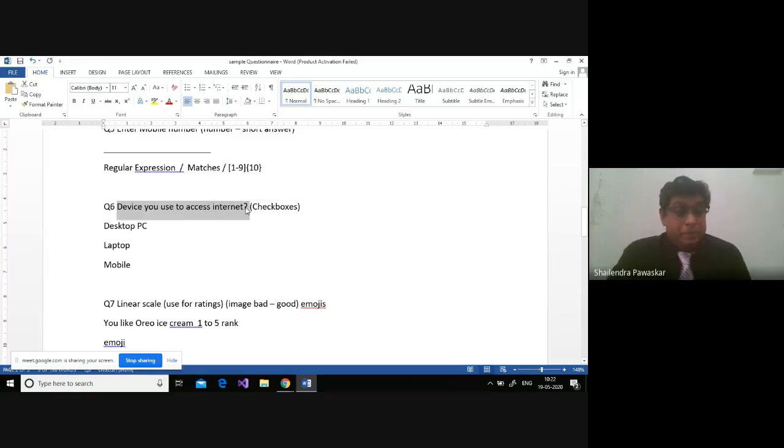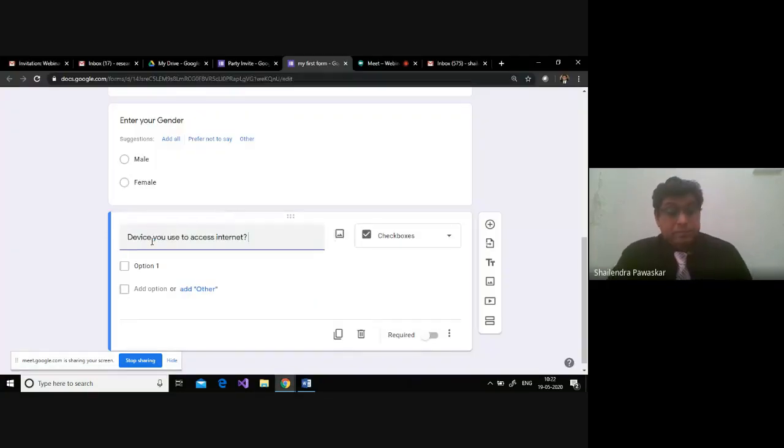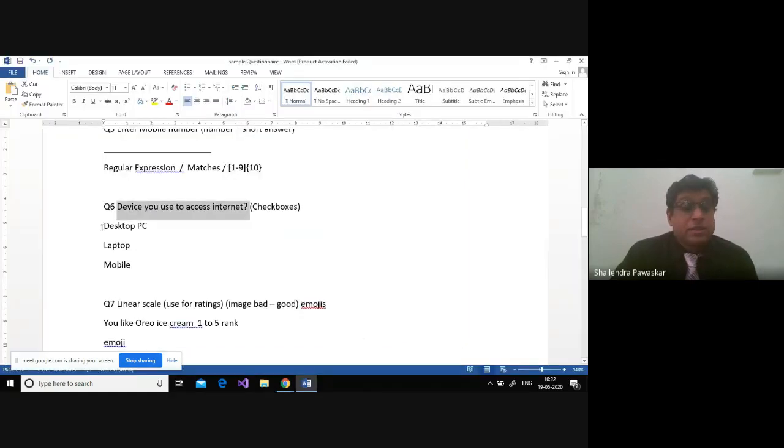I'm going to copy this particular part here and paste it. Device you use to access internet. There could be more than one device. I have a PC at my home, I can use that PC for accessing the internet. Maybe your mobile device could be used, maybe your tablet, or many people have a laptop. Laptop can also be used. So this particular question will say this.